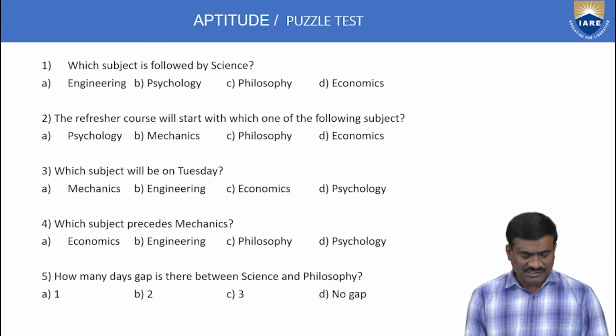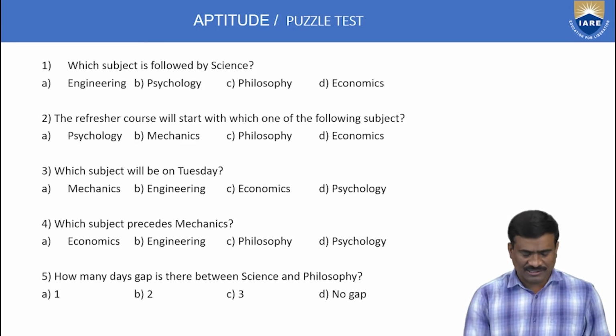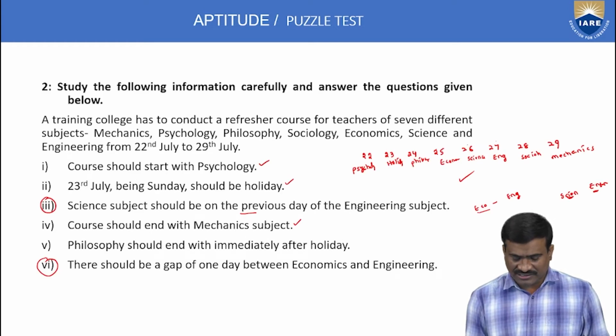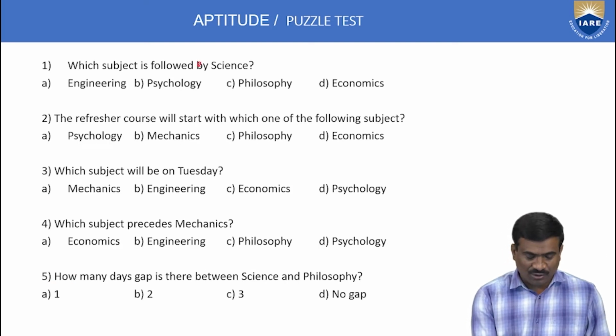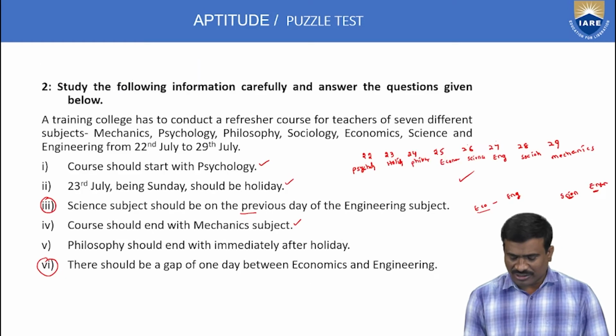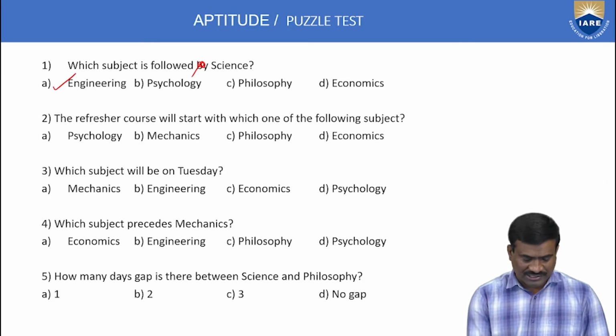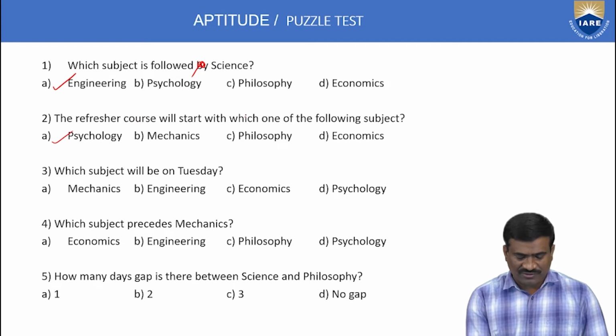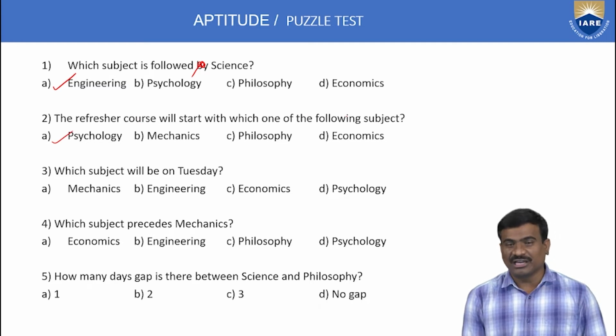Next, here are the questions in the second puzzle. First question: which subject is followed by science? For science, engineering only is correct. Second: the refresher course will start with which one of the following subjects? That statement is already given. Psychology only is correct.